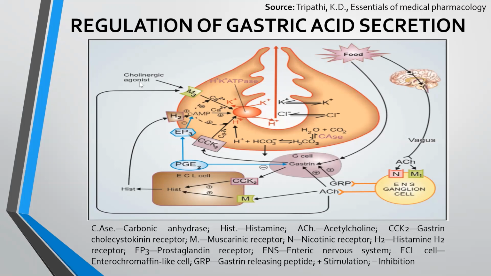Now, using this pathway, we can see where the drug should act to inhibit the peptic ulcer. Either we can block the cholinergic receptor, the histaminic receptor, or the effect of gastrin. We'll study the treatment of peptic ulcer in the following slides.